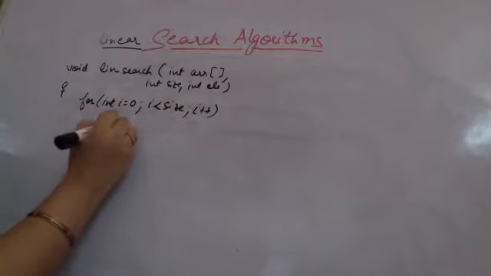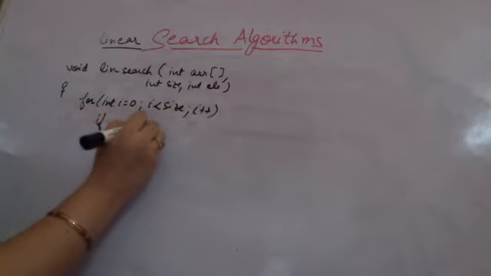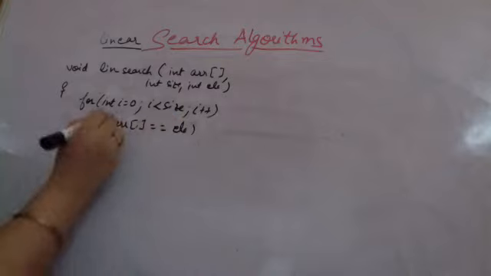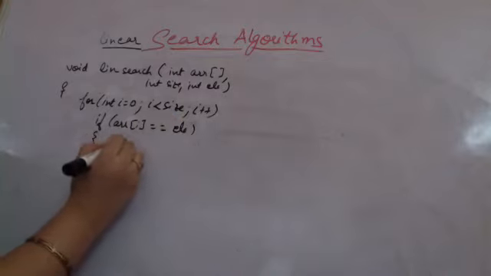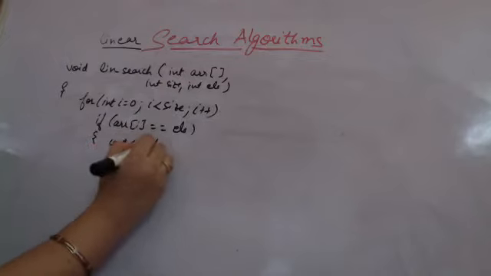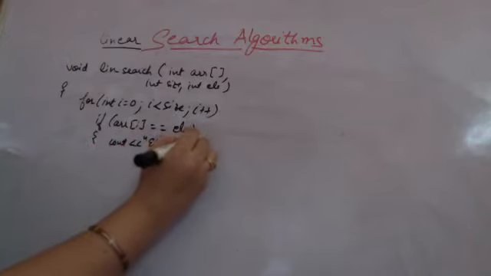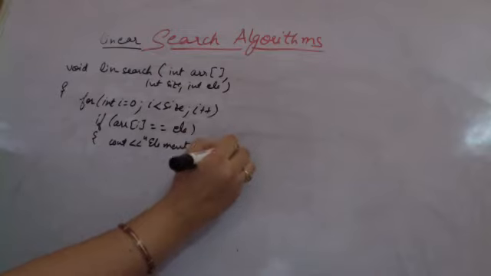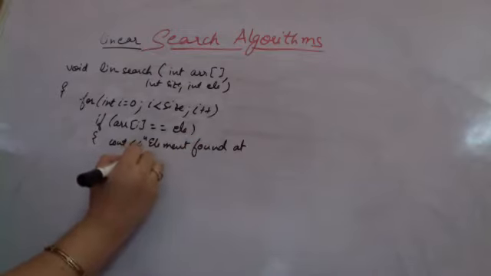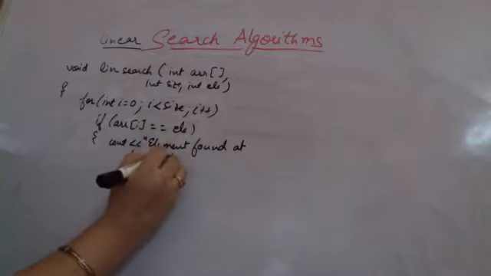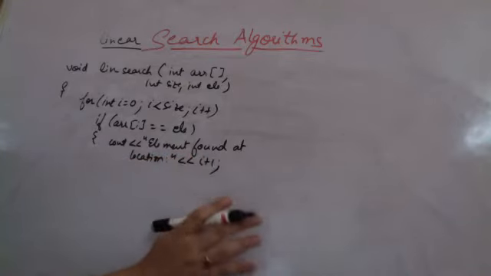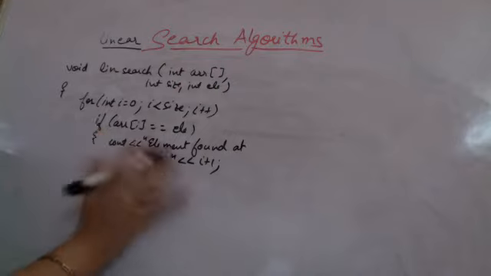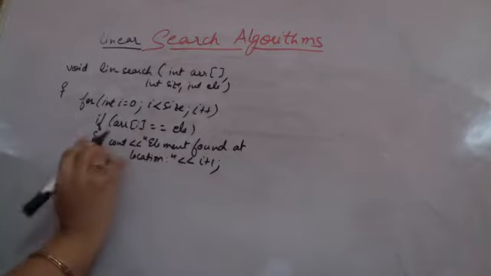If array of i is equal to the element, that means I have found the element, so I can directly print "element found at location", and you can print the location i plus 1. Location 1, 2, 3, since it's going to begin with 0, so I have done i plus 1. You can do it as you want.